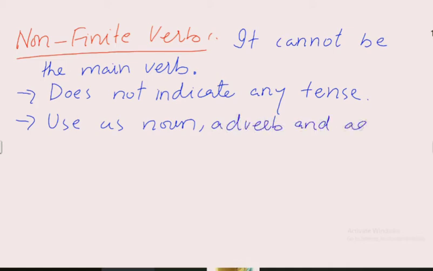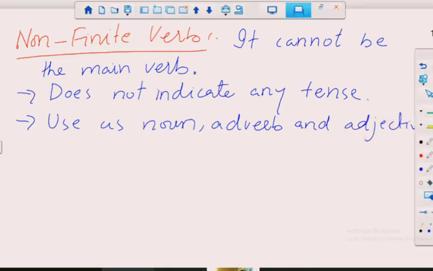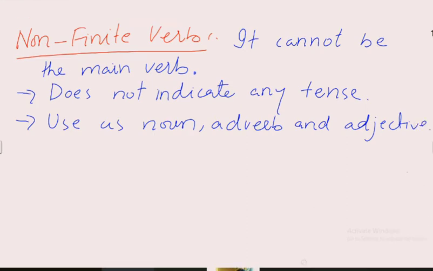Here you can see that it's a verb, but it doesn't show action. It is not a main verb, and it acts as a noun, adverb or adjective. From the given examples, I will explain how it acts as a noun, adverb and adjective in the sentence.